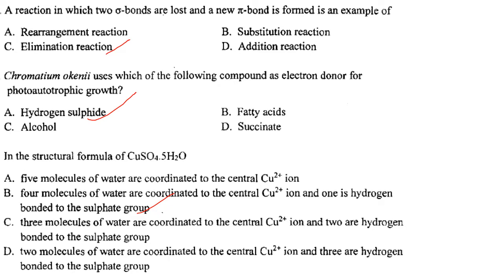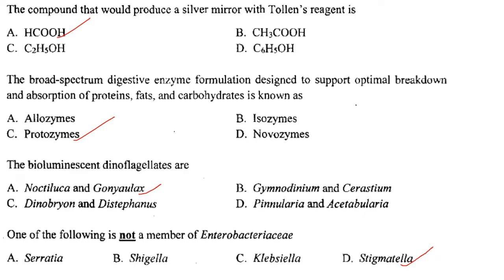Answer is option B. Then next one. The compound that would produce a silver mirror with Tollens reagent is formaldehyde. Answer is option A, that is HCOOH. Then next one. The broad spectrum digestive enzyme formulation designed to support optimal breakdown and absorption of proteins, fats and carbohydrates is known as protozymes. Answer is option C. Then bioluminescent dinoflagellates are Noctiluca and Gonyaulax.